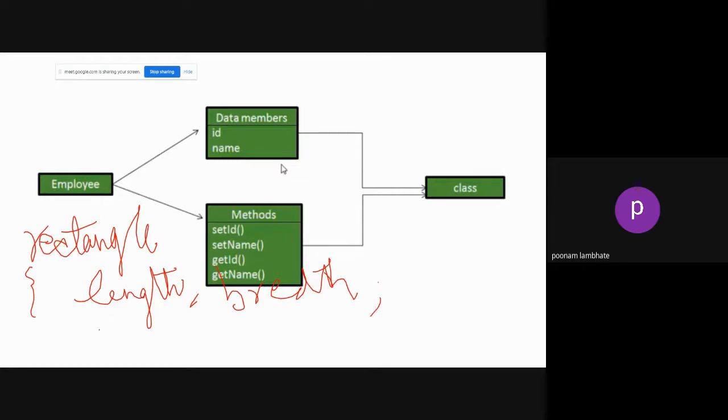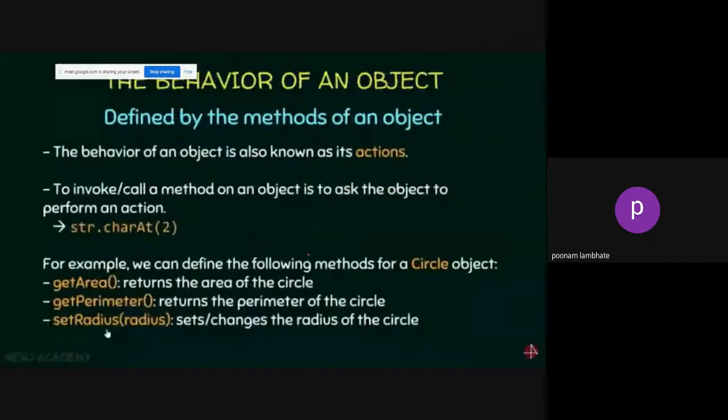What can be the methods? Any idea? Area, perimeter. Yes, correct. Calculating area, calculating perimeter. Maybe extend the size of the rectangle. Whatever actions you want to perform. So these are some examples again. Or maybe simply display the perimeter, or set the radius if it is a circle.